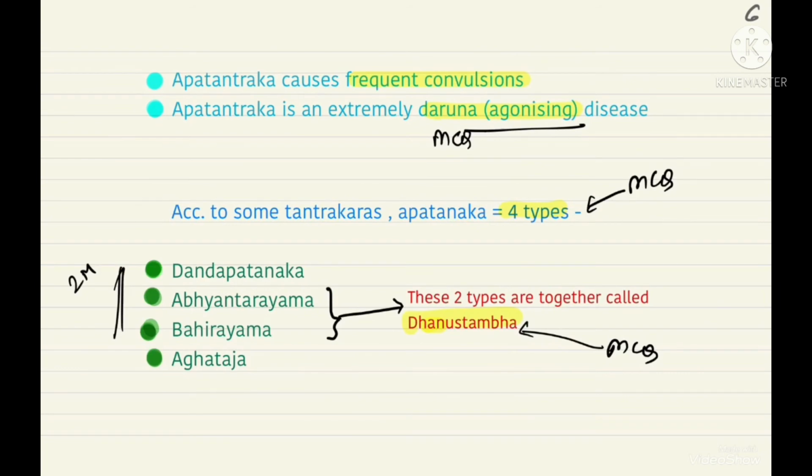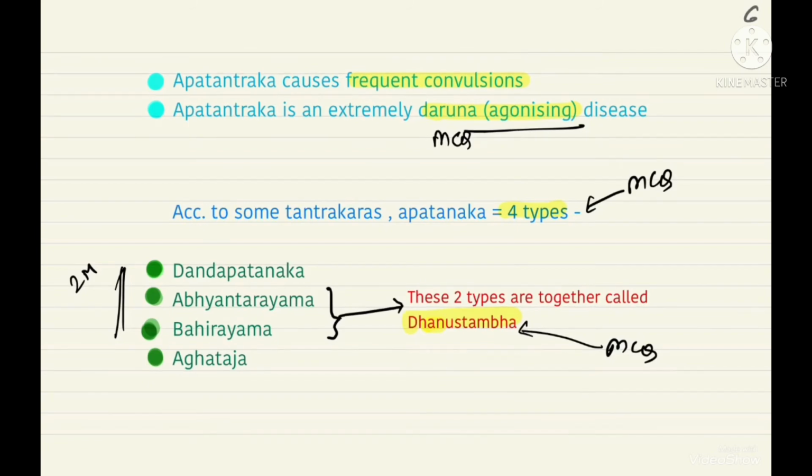Now apatantraka causes frequent convulsions and it is considered as an extremely darun or an agonizing disease. It's an extremely painful disease. The person is in extreme agony. That's why it is called as a darun disease.